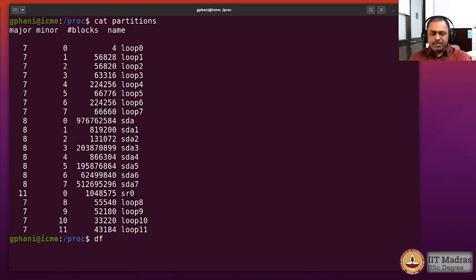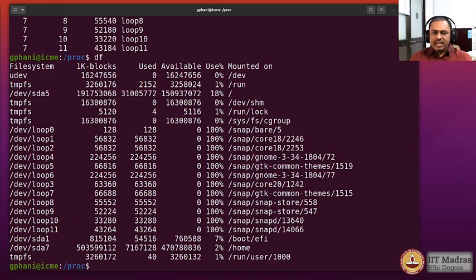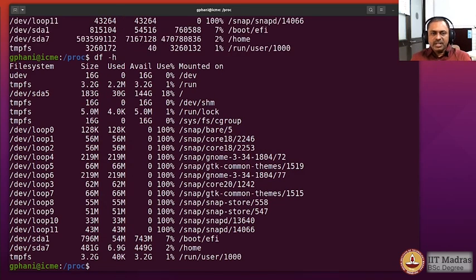You could actually get the help using the df command, and a df command will actually show you more information, like what is the mount point, in which directory is that particular partition made available to the user, and so on. And if you type df -h, it will give you the information in a human readable form with respect to the size. So for example, my root partition happens to be 183 gigabytes, and of which only 30 gigabytes has been used. And my home directory is having a size of 481 gigabytes, out of which about 6.9 gigabytes has been used.